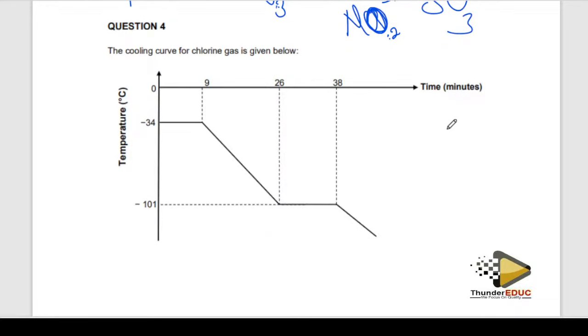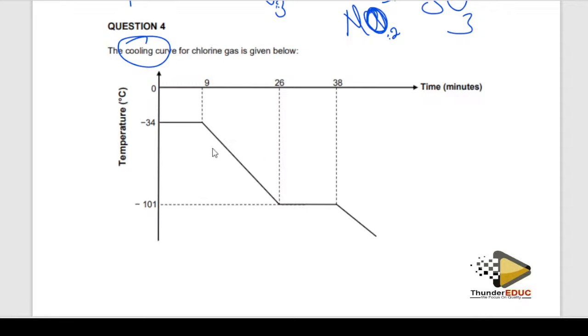Anyway, let's go to that graph. Guys, we like this graph. Please know how to interpret it, the same way I've explained to you. Now this is a graph in a reverse way, meaning that in actual sense this is a cooling curve. Oh, they have talked about it here. It is a cooling curve. If it was the heating curve, then it would have looked that way up. You understand?